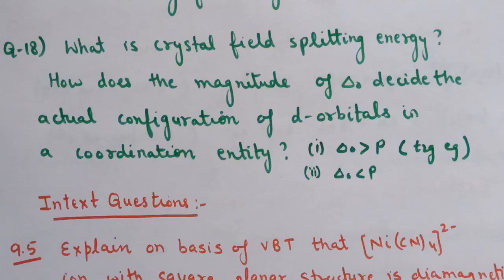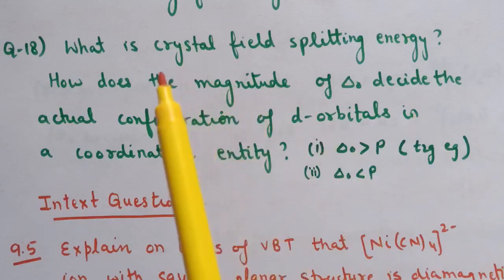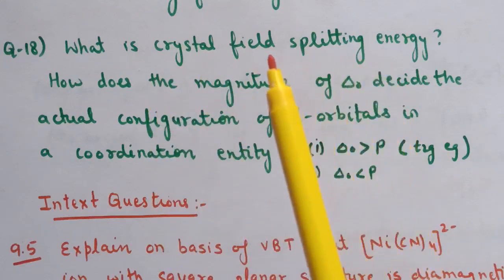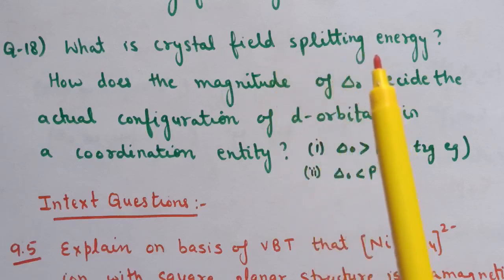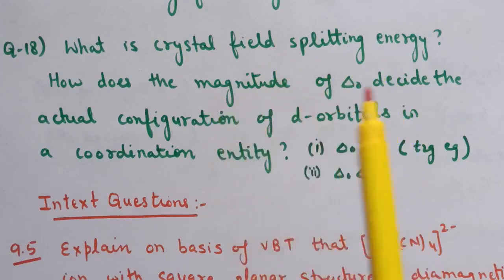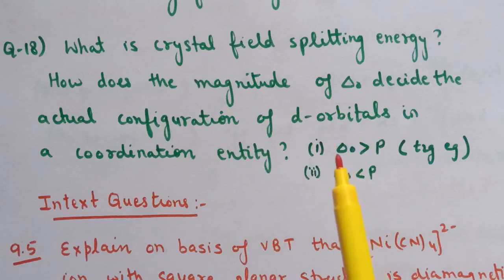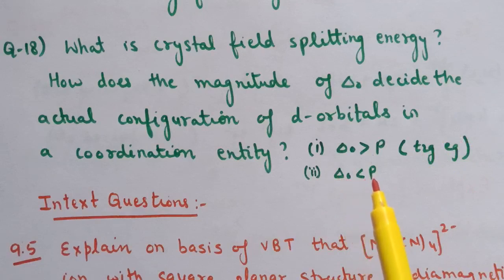Next question is question number 18. What is crystal field splitting energy? How does the magnitude of delta O decide the actual configuration of d orbital in a coordination entity? So first, the crystal field splitting energy, the difference of energy between T2g and Eg, that is known as crystal field splitting energy, and there are two cases. First is when delta O is greater than pairing energy, then electron they will pair up in T2g orbital, and the second case is when the magnitude of delta O is less than pairing energy, then the electron will go to Eg level.